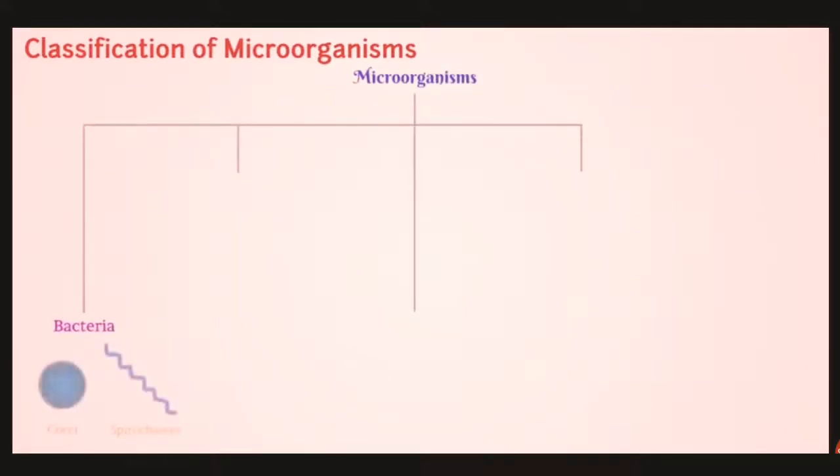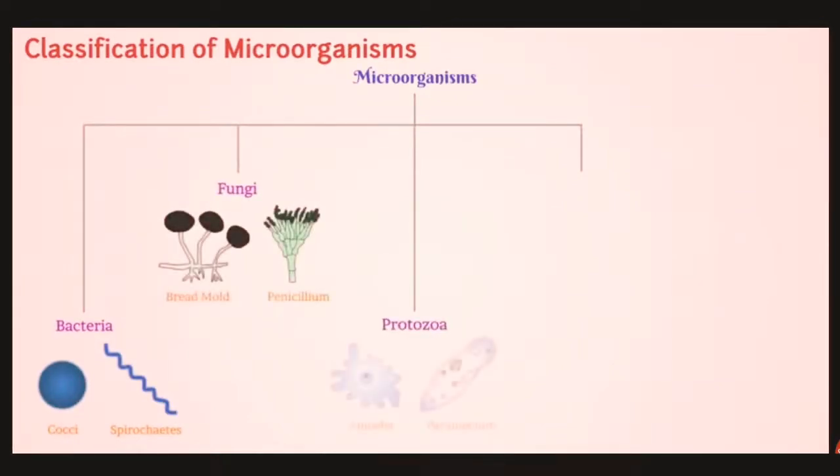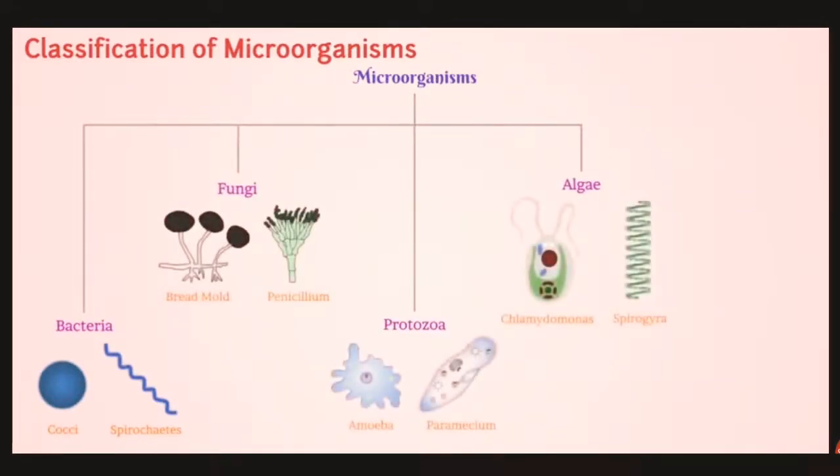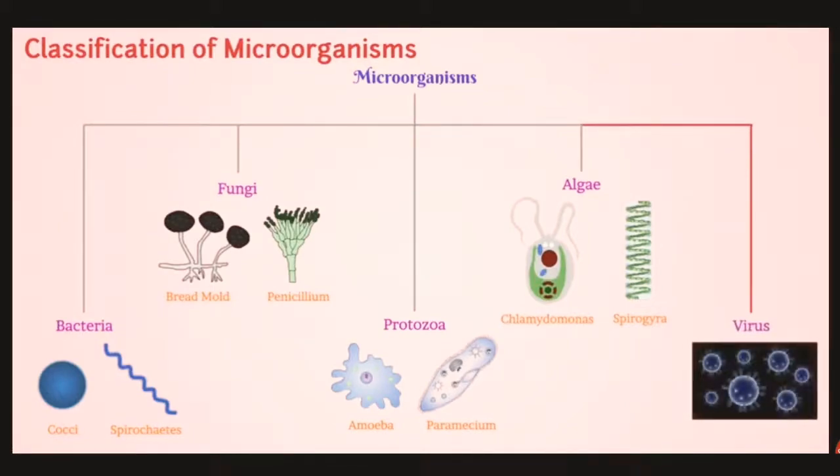Now classification of microorganisms. Microorganisms can be majorly classified into four groups. First is bacteria, second fungi, third protozoa, and fourth algae. Besides all these four groups, there is one more group into which microorganisms can be classified, which is nothing but virus. Viruses are considered as a borderline of living thing and non-living thing. Why are they considered as a borderline of living and non-living thing? Let us have a look.